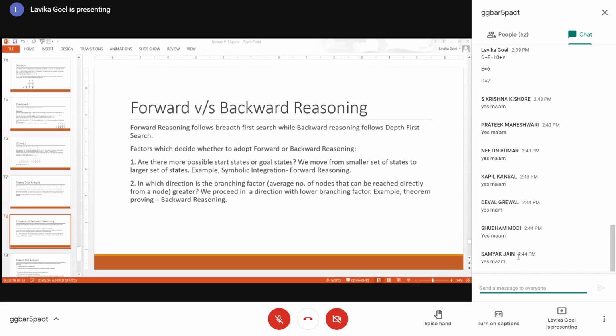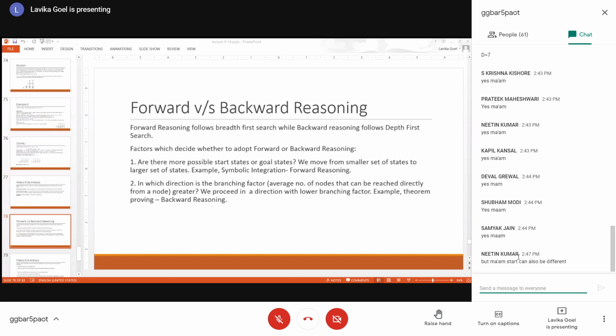Am I correct? Yes or no? See, in the case of integration, there could be many solutions. When you are integrating, you get a particular integral, but you can make another equivalent expression out of that expression, and that will also be valid. So you can have many goal states in the case of integration. But when you start, you have just one expression to integrate. After integration, you can have multiple equivalent expressions. So there are more goal states than start states in this example. That's why we reason forward in the case of integration.